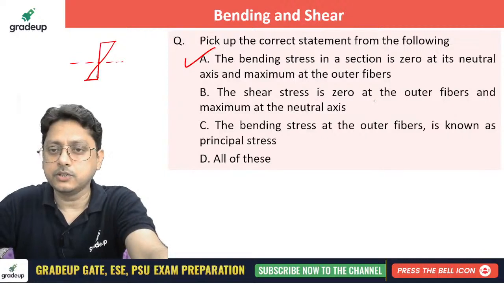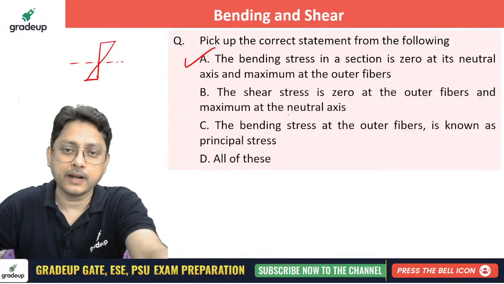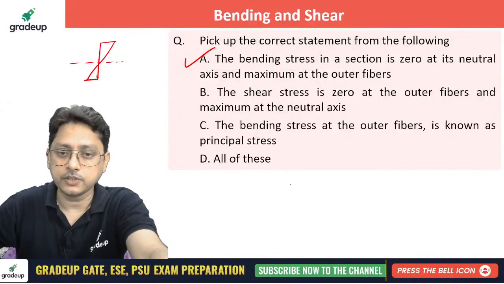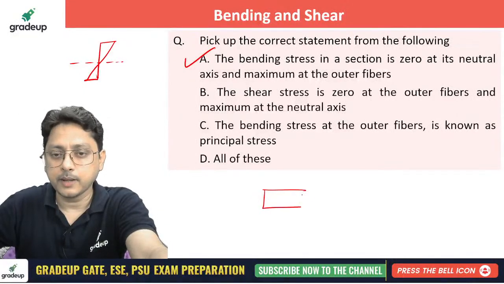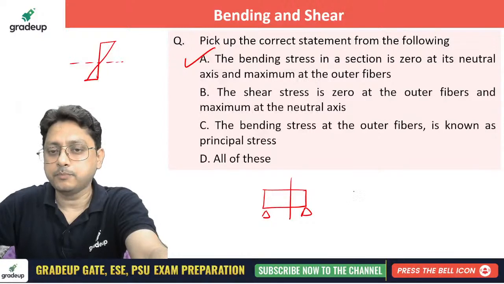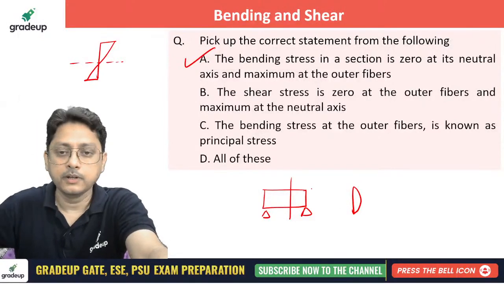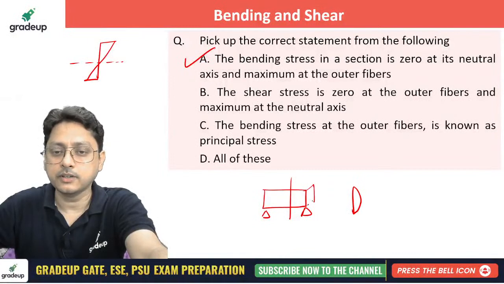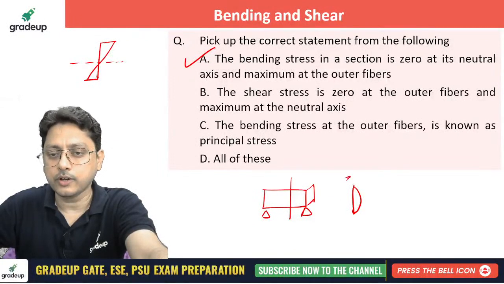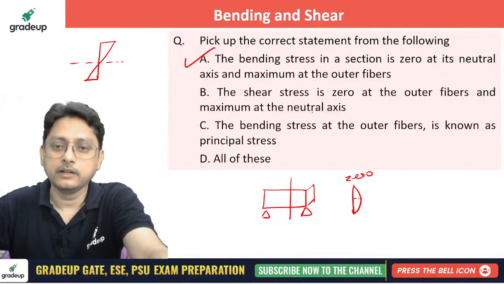The shear stress is 0 at the outer fiber and maximum at the neutral axis. That is also correct. Across the depth of a rectangular beam, the variation of the shear stress is parabolic, and it is 0 at the outer fiber and maximum at the neutral axis.